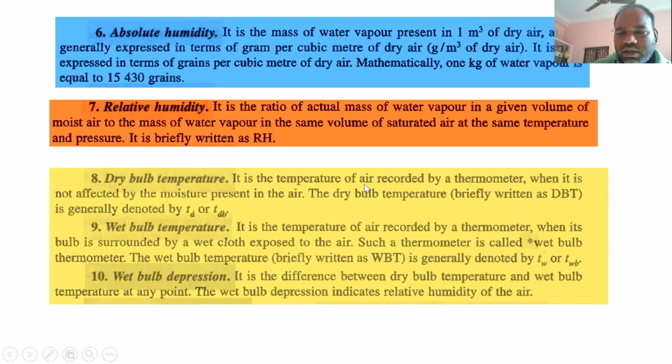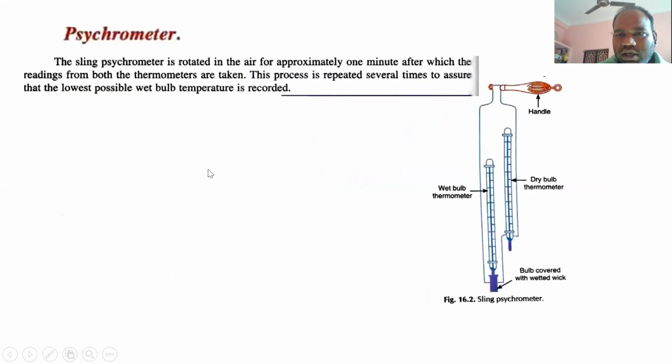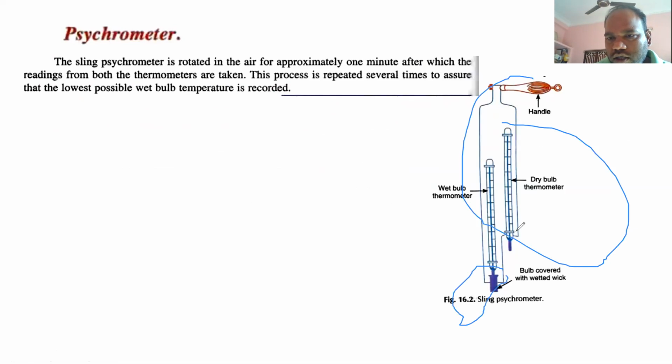So what happens is there is a type of sling psychrometer, if you see this. So this is the sling psychrometer. So here there are two bulbs, this one or this one. So this is the dry one. This is surrounded by a wet cover. So this will measure wet bulb temperature and this will measure dry bulb temperature. Okay.